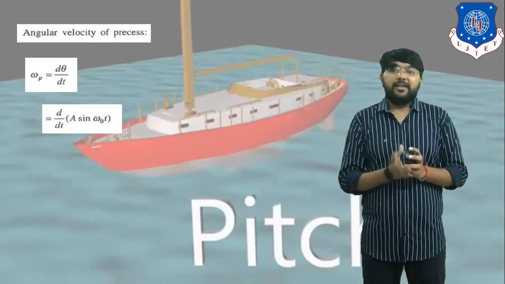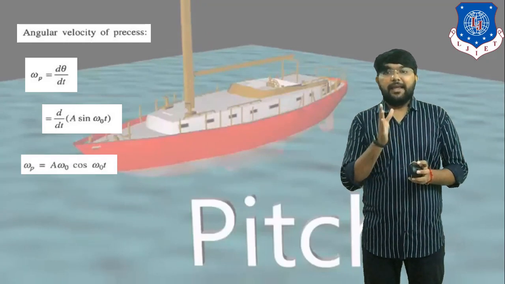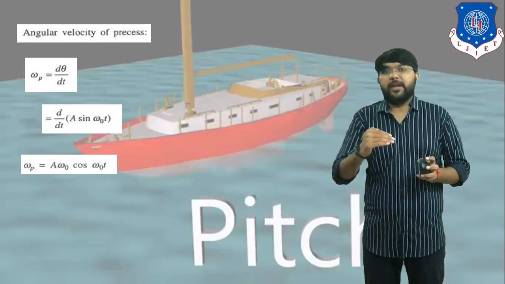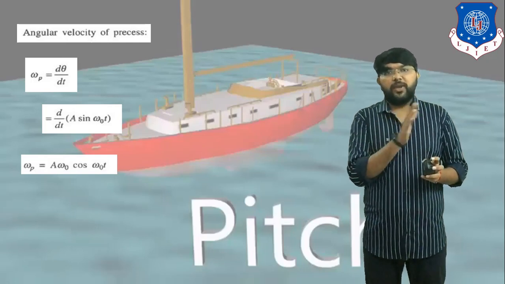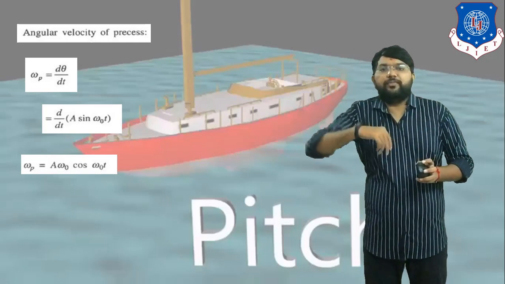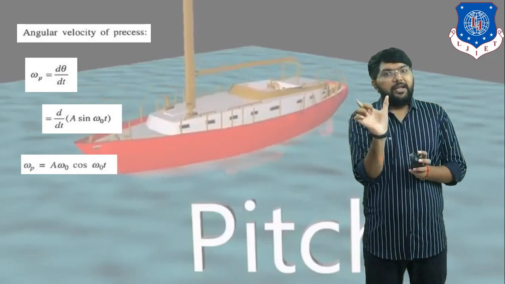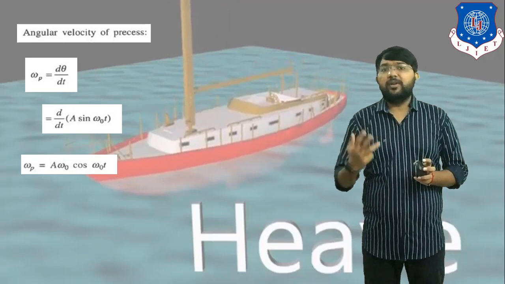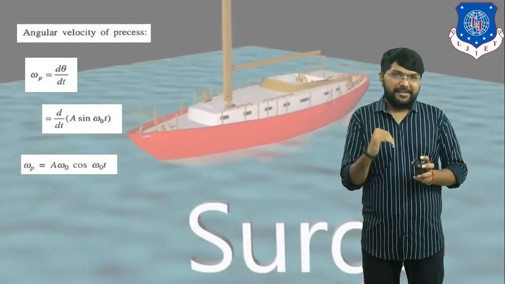Clear? So this is the equation for the angular velocity, d by dt of a sine omega 0 t. If we differentiate this equation with respect to time, the equation converts to the form a omega 0 cos omega 0 t. This is the angular velocity of the axis of precession. Clear? So we derived the equation for the angular velocity of the axis of precession. We already derived the equation for the angular velocity: omega is equal to 2 pi n by 60.